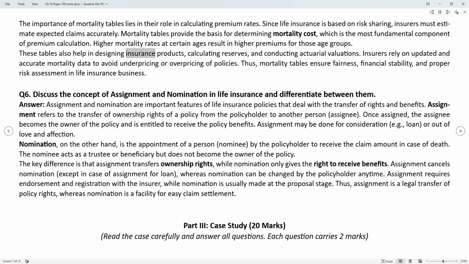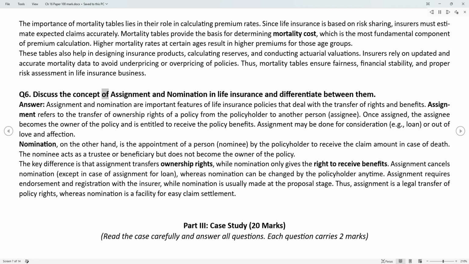These tables also help in designing insurance products, calculating reserves, and conducting actuarial valuations. Insurers rely on updated and accurate mortality data to avoid underpricing or overpricing of policies. Thus, mortality tables ensure fairness, financial stability, and proper risk assessment in life insurance business.